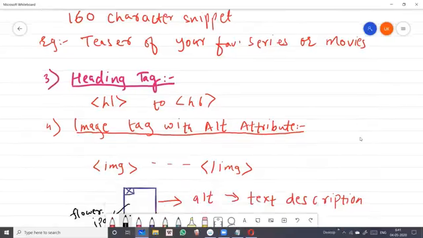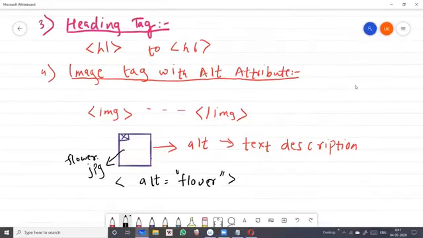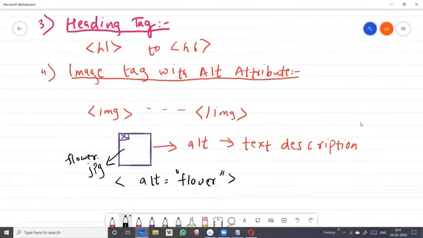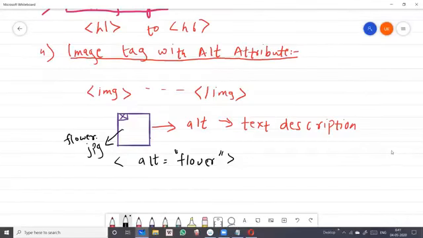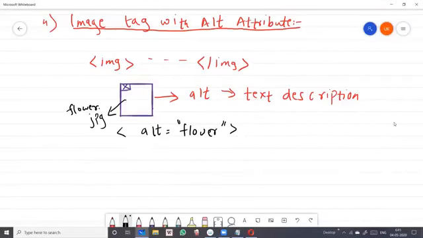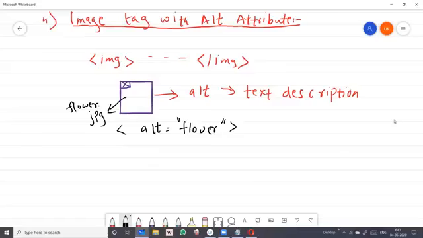Then we saw the heading tag. You have to give the proper heading wherever required, as we saw in the example just now, where I gave H1 to my main topic, so it was larger as compared to the other text and a little bit thick. Then the image tag with all attributes, students. We saw the explanation of this, but how to use it, we'll see in the next lecture.